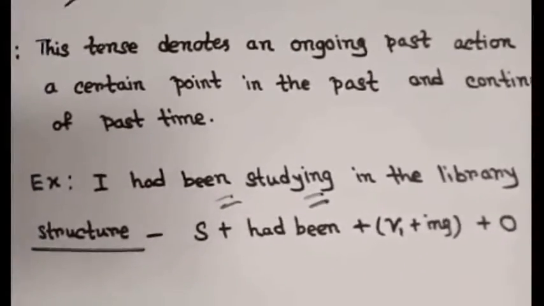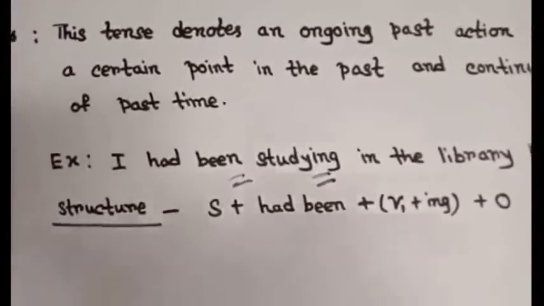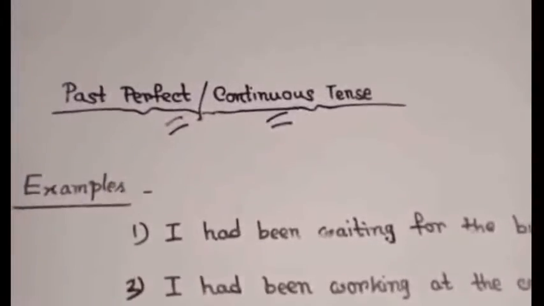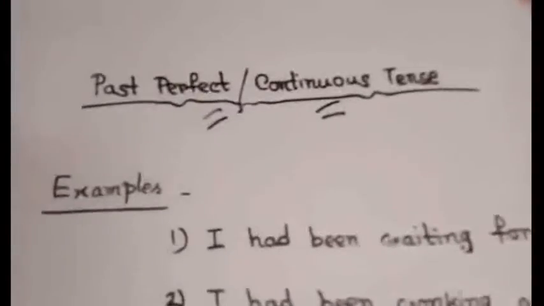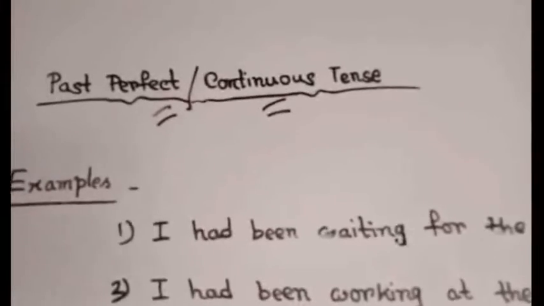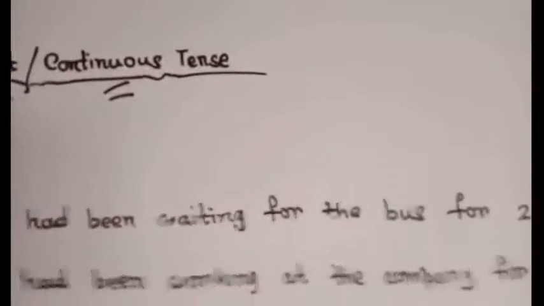Now let's look at some more examples of past perfect tense and the different ways of using this tense, okay. So see the first one, I had been waiting for the bus for 2 hours before it arrived.